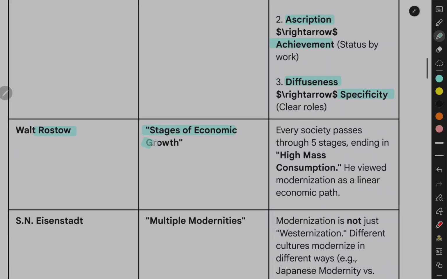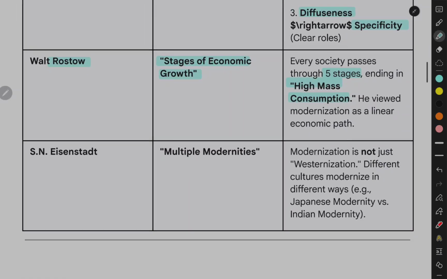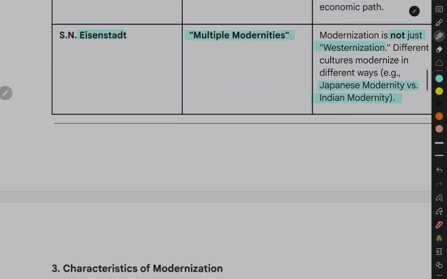Walt Rostow: Stages of Economic Growth. Every society passes through 5 stages, ending in high mass consumption. He viewed modernization as a linear economic path. S.N. Eisenstadt: multiple modernities. Modernization is not just westernization. Different cultures modernize in different ways, e.g., Japanese modernity versus Indian modernity.